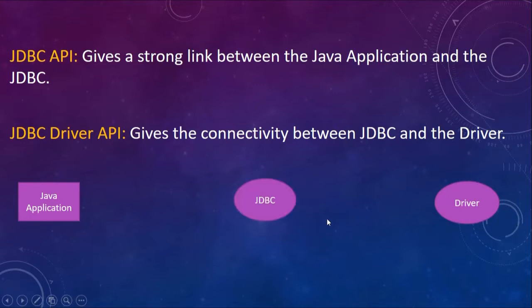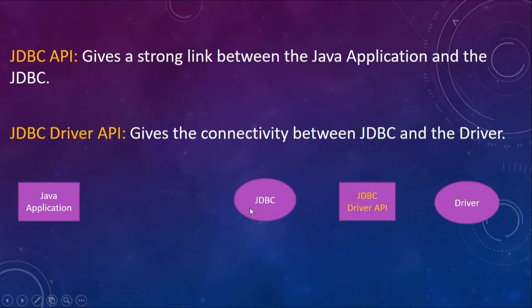Now this is our JDBC, the topic under discussion. JDBC has a JDBC driver API, and this JDBC driver API manages the connection between JDBC and the driver supplied by the local database vendor. So the connection between that local vendor's driver and JDBC is done using the JDBC driver API.